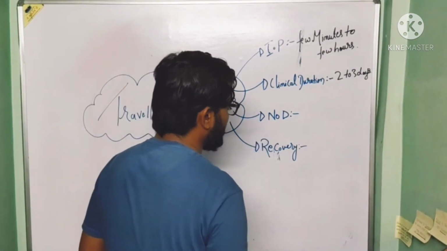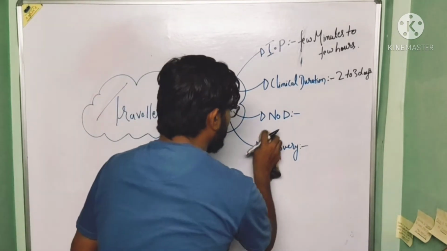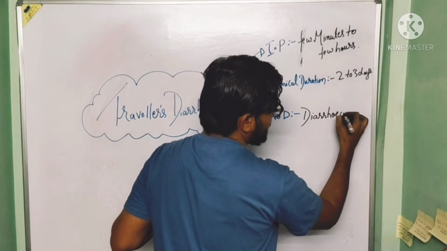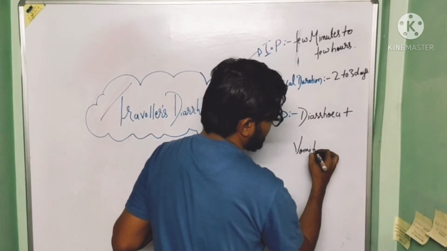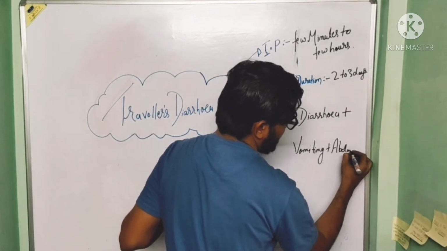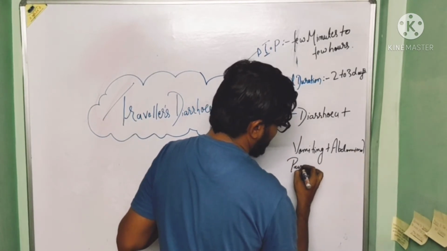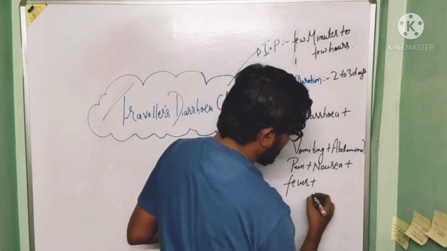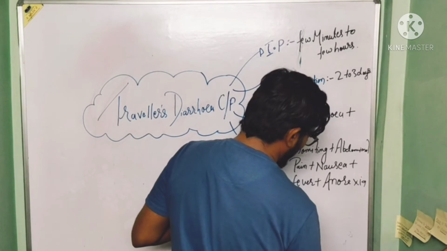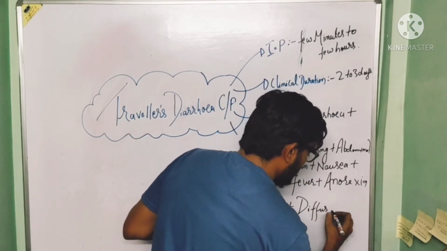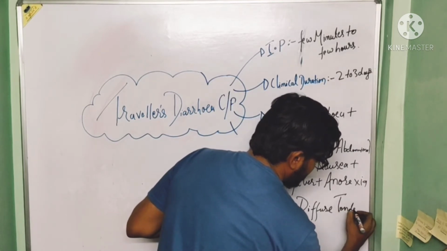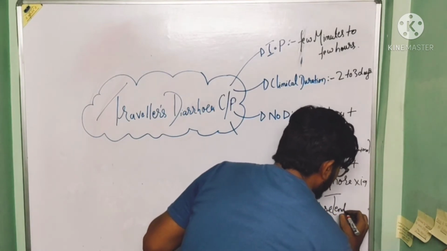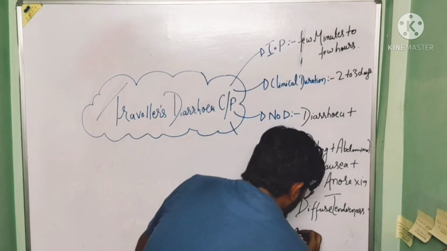Now, when we talk about the nature of the disease, the disease is characterized by diarrhea along with vomiting, along with abdominal pain, along with nausea, along with fever, along with anorexia, along with diffuse tenderness of the abdomen.